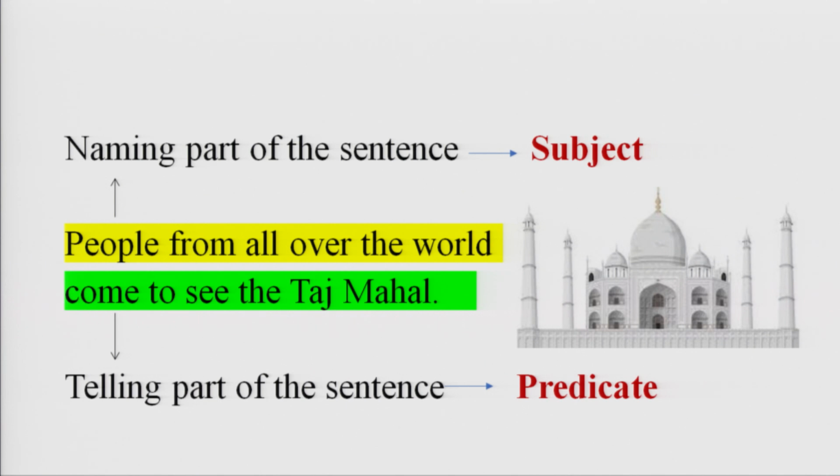Look at this picture. It is a famous monument of India. It is the Taj Mahal. Now read the sentence. People from all over the world come to see the Taj Mahal. What is the subject in this sentence? People from all over the world is the subject. It is the naming part of the sentence. What is the predicate in this sentence? Come to see the Taj Mahal is the predicate.